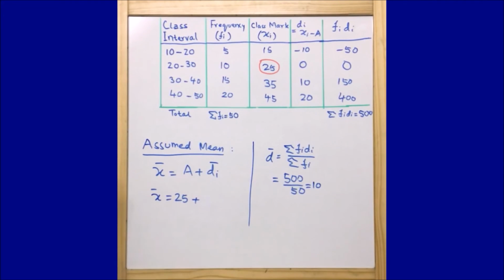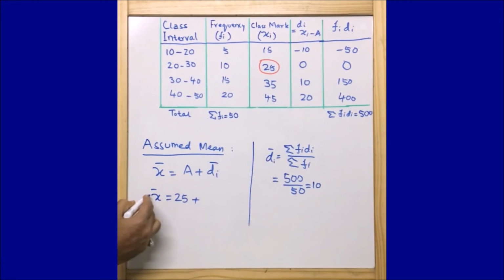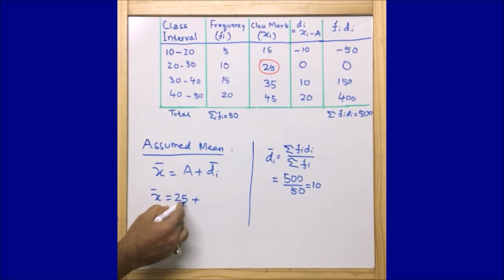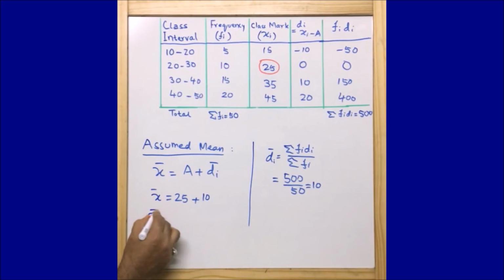So the mean deviation is 10. Putting it in, x bar is equal to 25 plus 10, so the mean is 35. If you remember, in the direct method also we got the actual mean as 35, and here also we find the actual mean is 35.